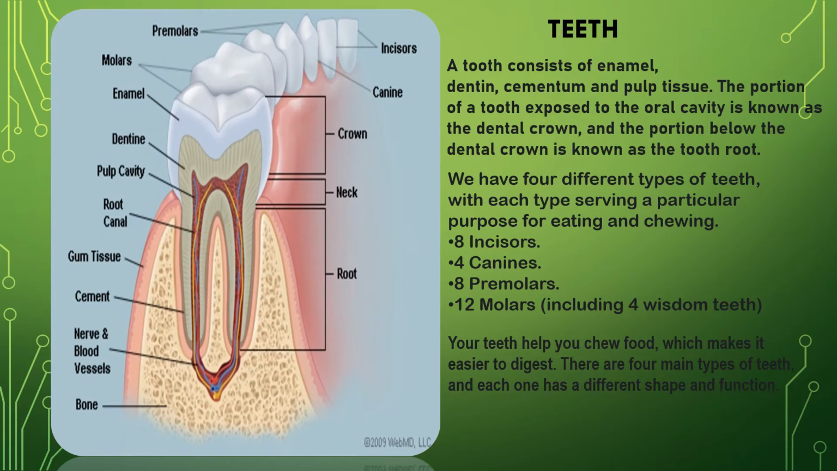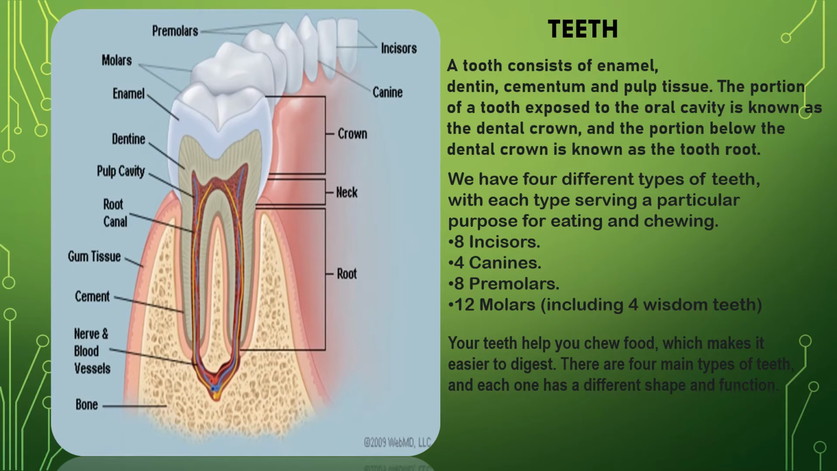So we have four different types of teeth, with each type serving a particular purpose for eating and chewing: 8 incisors, 4 canines, 8 premolars and 12 molars, including 4 wisdom teeth. Now you see the diagram. Any jaw, suppose upper jaw or lower jaw, has been shown over here, any one jaw. So see the first two incisors, third one is canine, fourth and fifth premolars, and after that molars too.